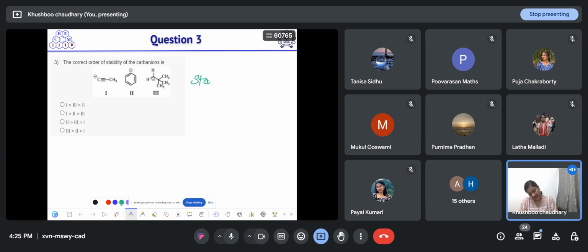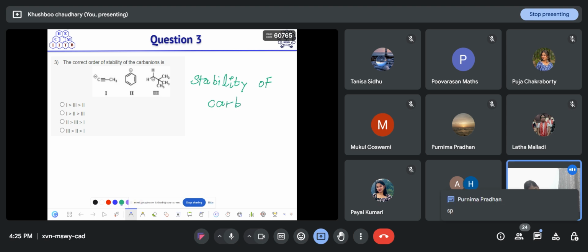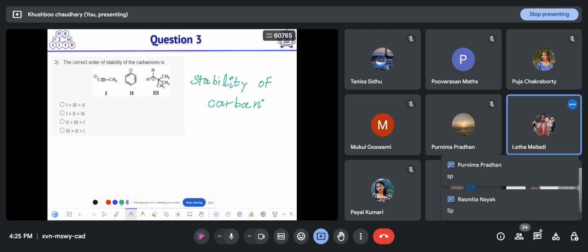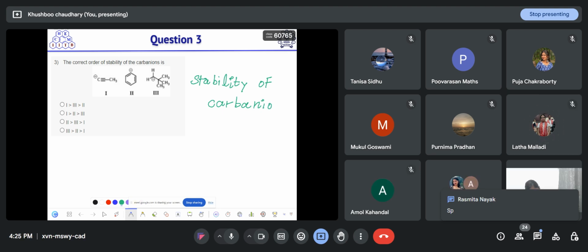So on the basis of these factors, we can apply them to decide the stability of a carbanion. We can decide this on the basis of hybridization. So what is the hybridization in the first molecule? sp, sp2 or sp3? sp. Good. So here the hybridization is sp.